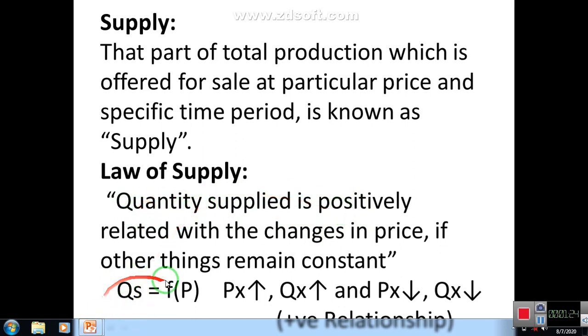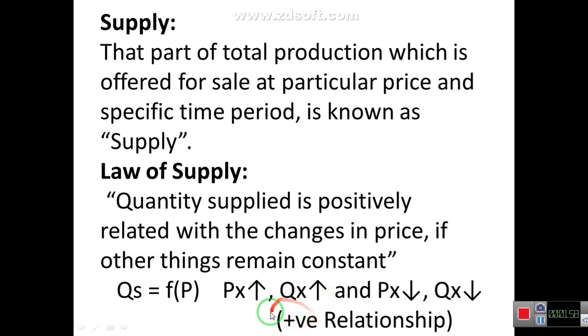Its functional form may be represented as QS = f(P). QS means quantity supplied and P means price. Quantity supplied is a function of price means that quantity supplied depends on price. When price increases, quantity supplied also increases. When price decreases, quantity supplied also decreases. This is the positive relationship. So there is positive relationship between price and supply.